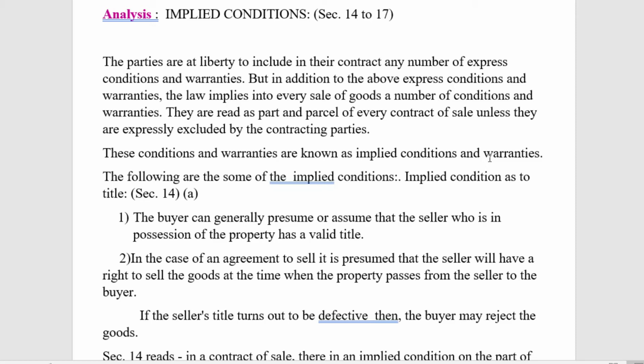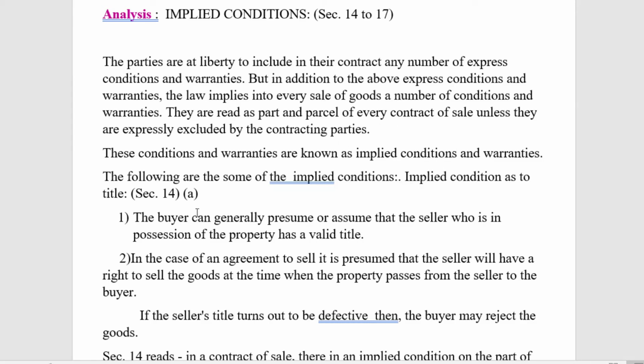These are the conditions and warranties the law prescribes. Whether the parties are aware or not, the implied conditions and warranties will be in every sale transaction. So in order to save the buyer, the interest of the buyer is very important. So the following are some of the implied conditions.